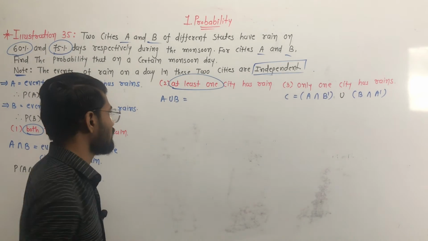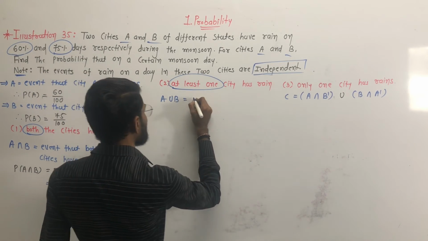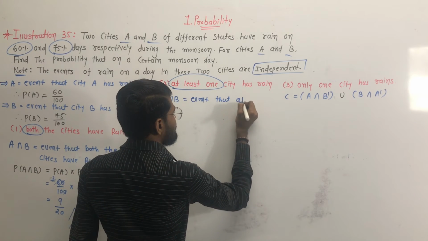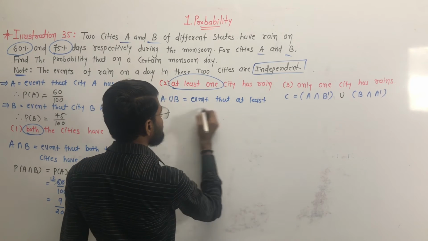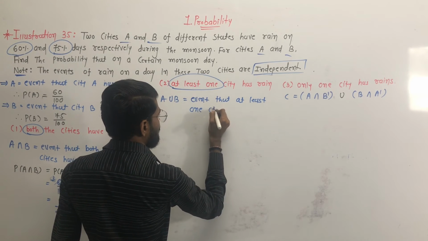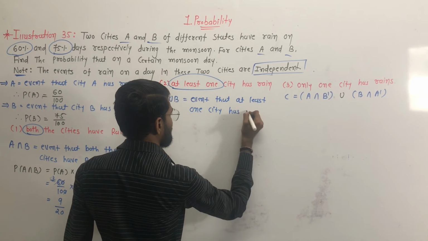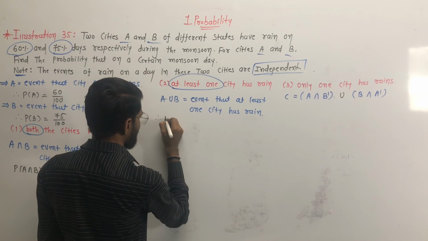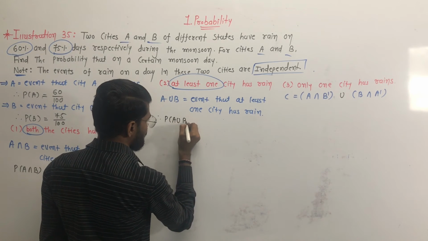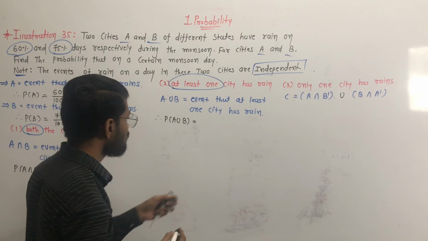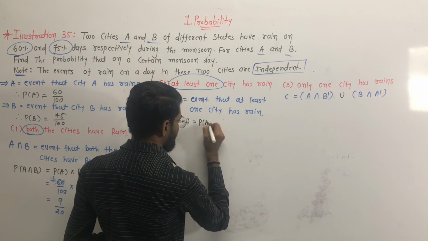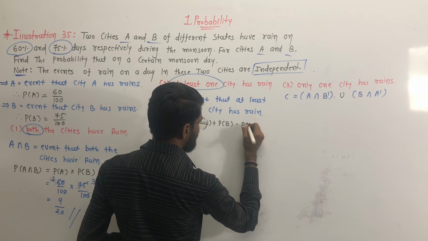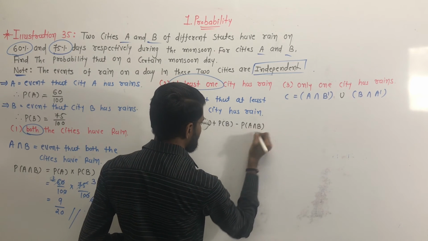Okay, now the second event: we have to find A union B, because there is at least one city that has rain. So event A union B is the event that at least one city has rain. Okay, so we have to find the probability of A union B. Yes, and it is equal to P of A plus P of B minus P of A intersection B. Clear?